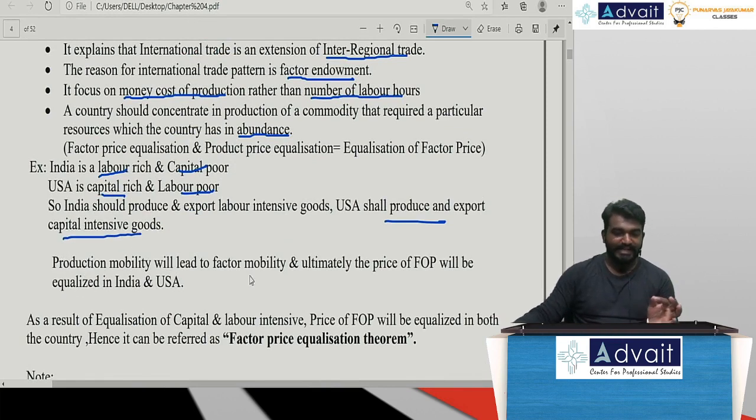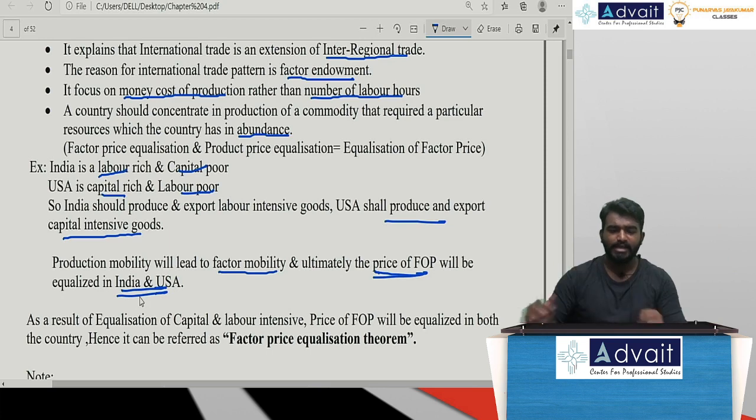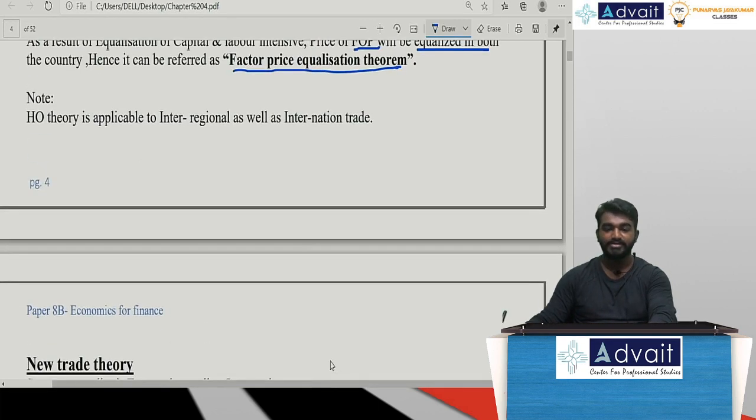Sir, product mobility will lead to factor mobility. Ultimately, the price of factors of production will be equalized in India and USA, that is by sending more labor and receiving more capital. So it becomes equalization. As a result of equalization of capital and labor intensity, the price of factors of production will be equalized in both countries. Hence, it is also called the factor price equalization theorem. Sir, HO theory is applicable for both inter-regional trade as well as international trade.